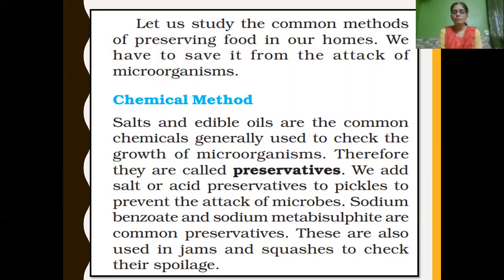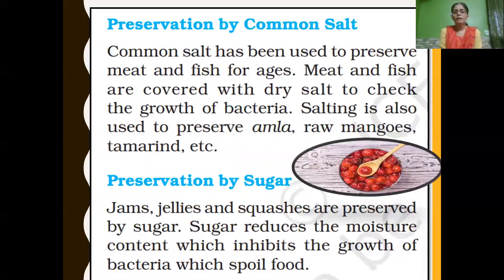So children, what have we learned in the chemical method? Common salt, edible oil, sodium metabisulfite, and sodium benzoate. These are all commonly used preservatives to preserve food. Chemical preservatives such as sodium benzoate and sodium metabisulfite are usually used in jams and squashes to control the spoilage of those food items. Now we'll learn about the chemical method in detail.